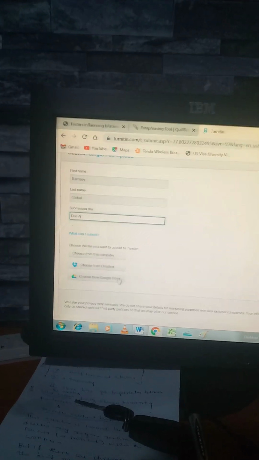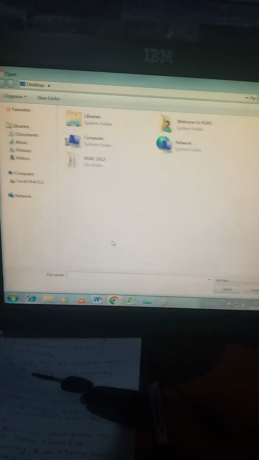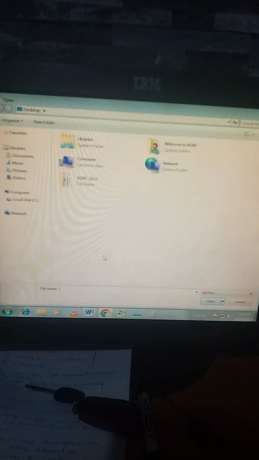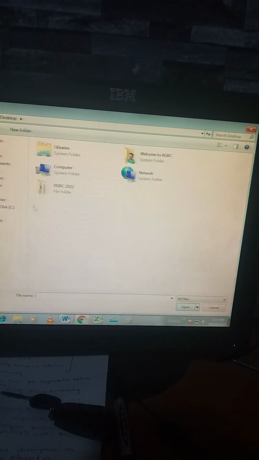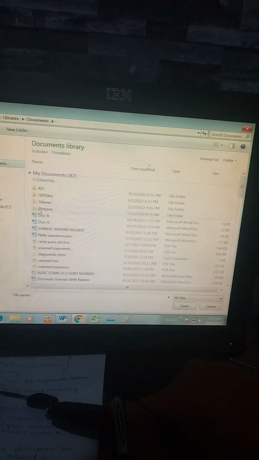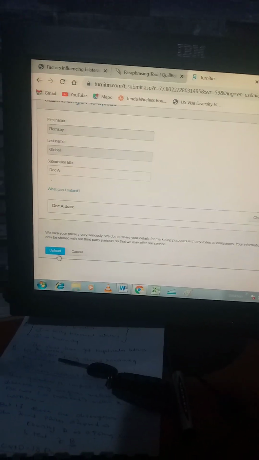Then you go to choose from computer. Once you go to choose from computer, you should remember where you saved that work. I remember I saved it in my documents, and it is here, doc A. So once you open, you go to upload.